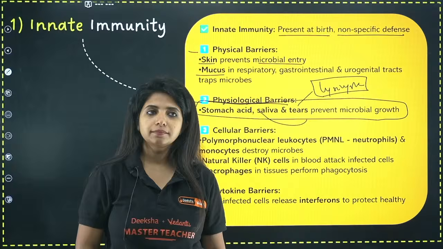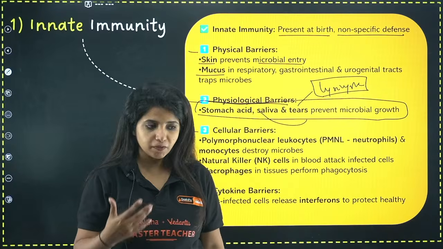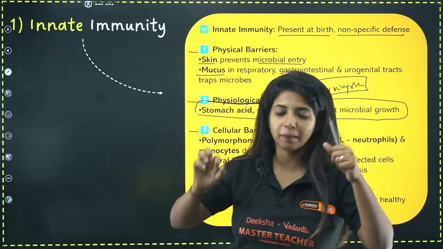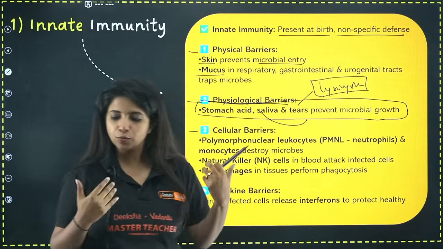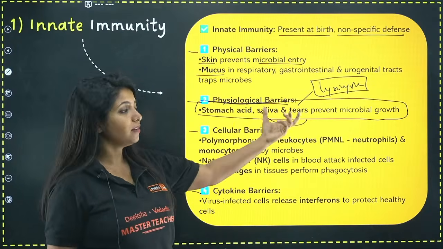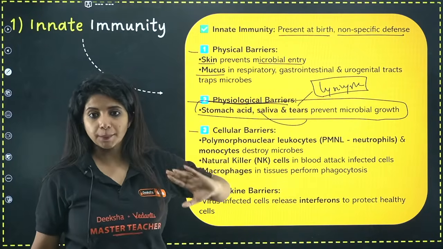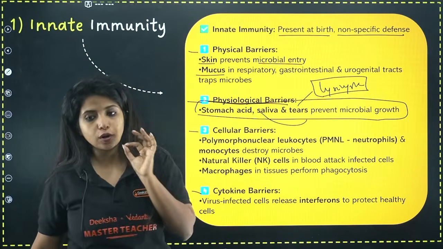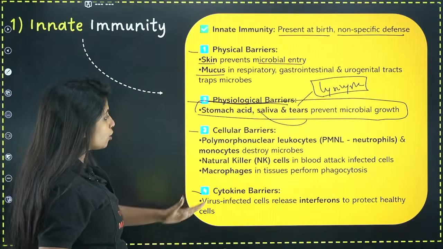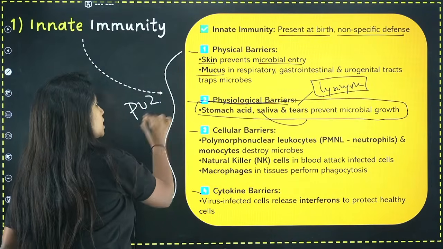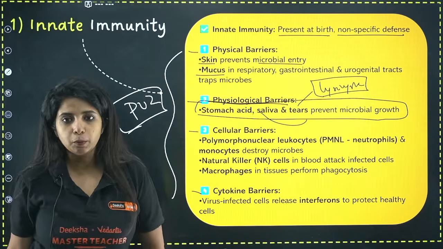But it should not be followed now. Why? Because people are not too hygienic. Your fingers can be bad, lots of things can be happening out there, which is why it's not preferred. But please know that they are definitely useful because they have lysozyme in them. Now stomach acid, HCl, is also super important. It also acts like a physiological barrier. Now this question has come so many times in your PU2, so this is super important. Explain the types of barriers of innate immunity.